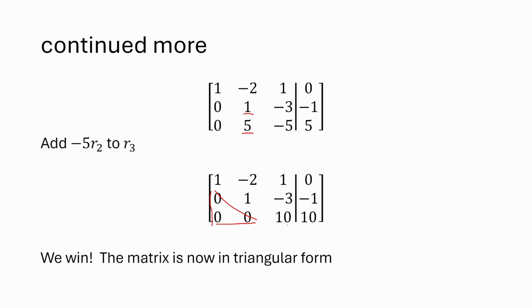Because remember, these things represent equations. This is saying 10z equals 10. Well, that makes Z really easy to find. What a great problem. Someone smart must have picked this. Sorry. And so then I'll know, Z equals 1 because 10Z equals 10. Now I plug that back into here. 1Y minus 3 equals negative 1. And so that tells me what Y is. And then I plug in above. And so we work our way from bottom to top.